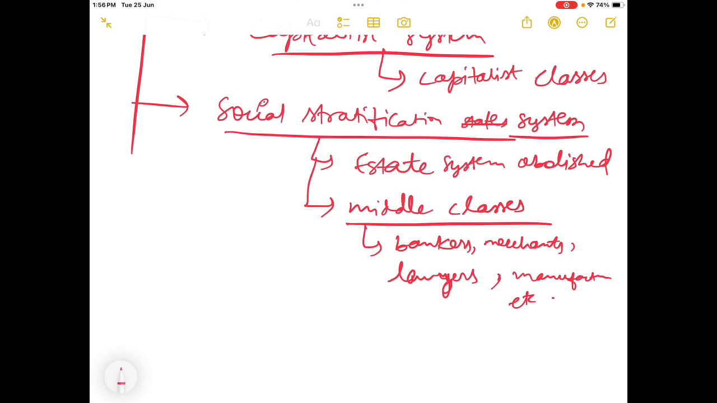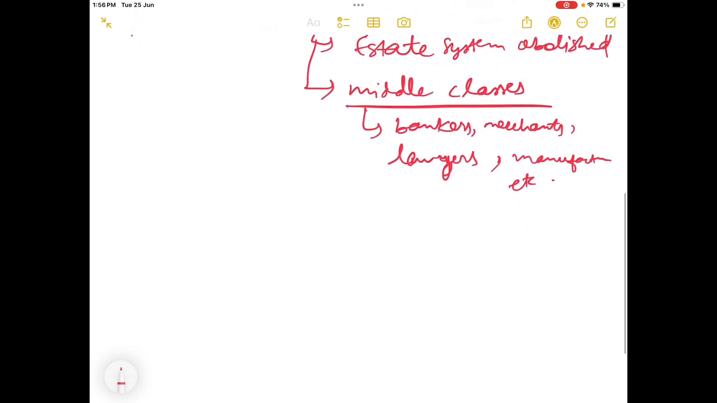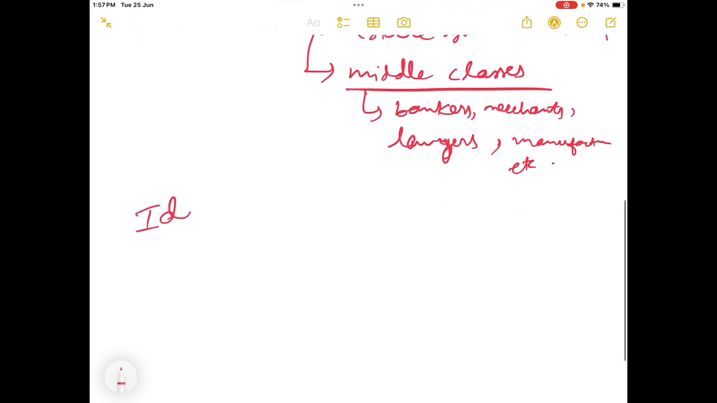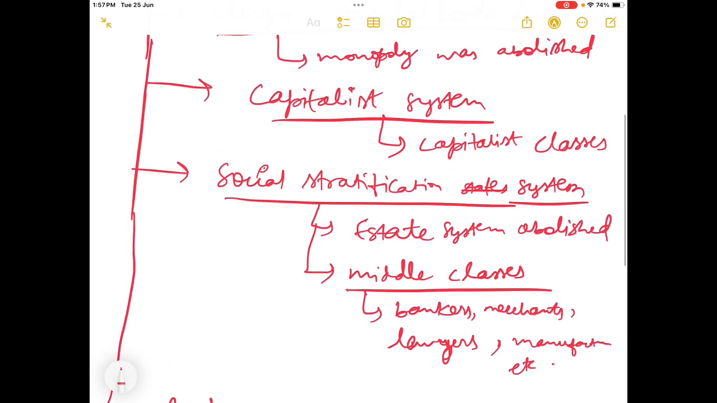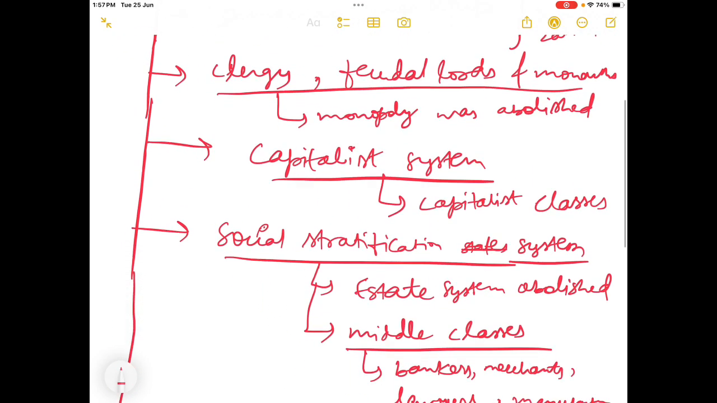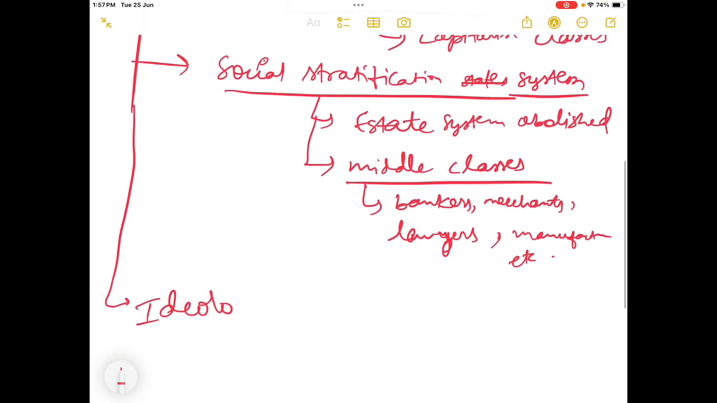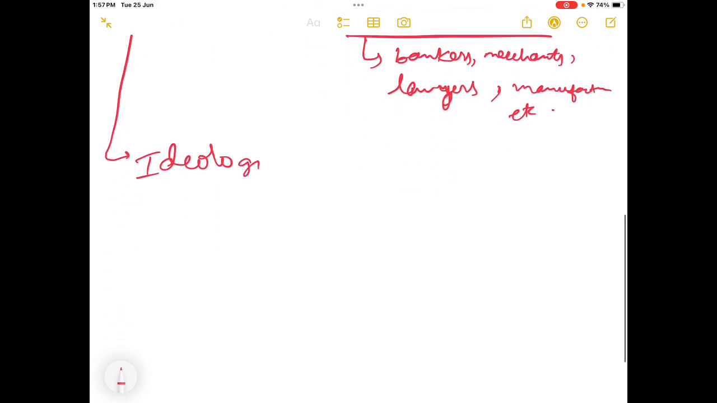By the French Revolution, ideological changes also happened. In this, we have seen how the political system changed, how the economic system changed, how the social system changed. Now ideological systems also changed. Ideology means a thinking process, a thought process, how people are thinking, the creativity, that kind of thing.